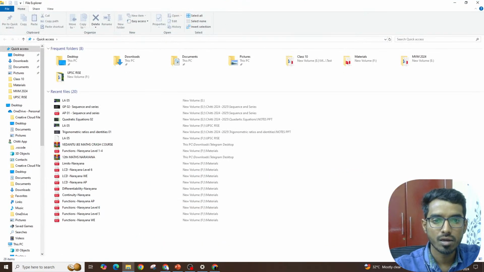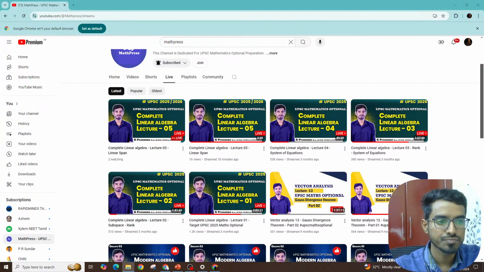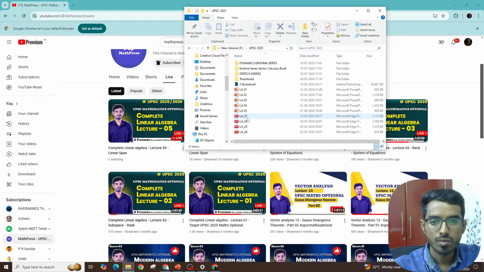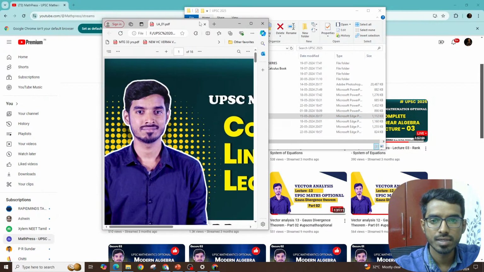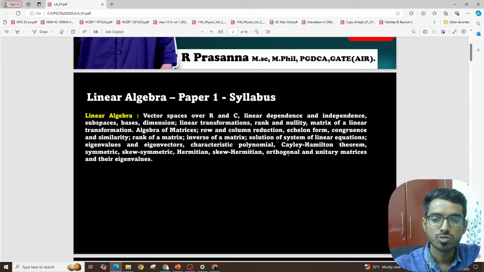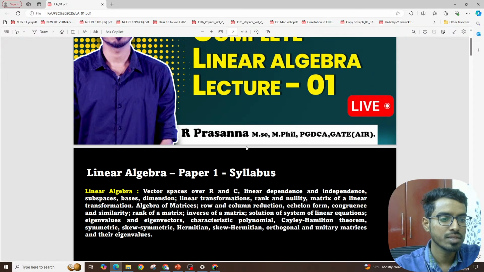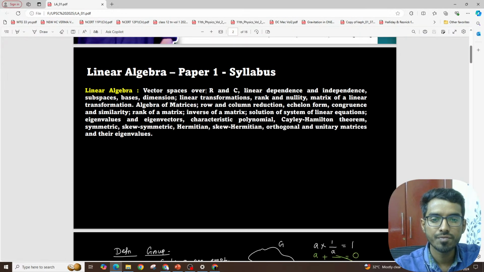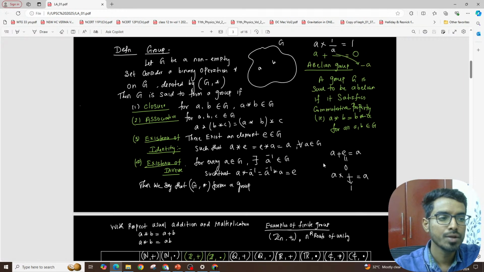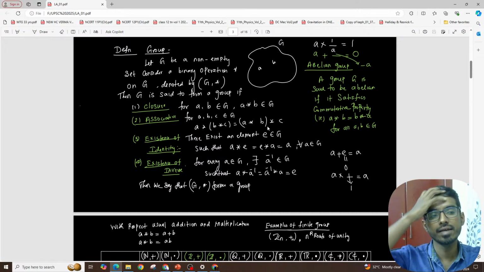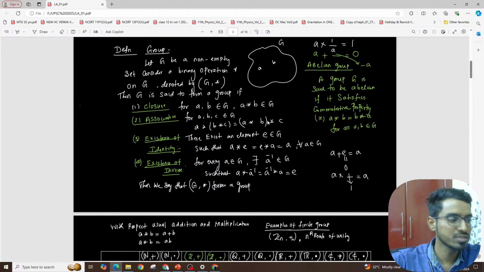We will just recall all the notes. So in lecture number 1, we have introduced what is vector space, right? I'm just recalling and brushing up all the things you have seen so far. In the very first class, we discussed the syllabus, and then we defined group first. To define vector space, first we need to know the ideas of groups, rings, fields.